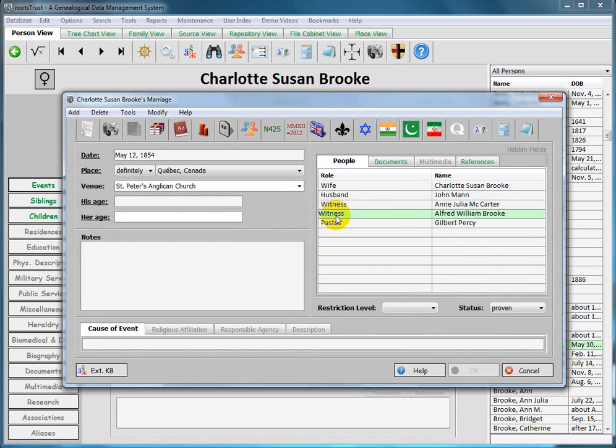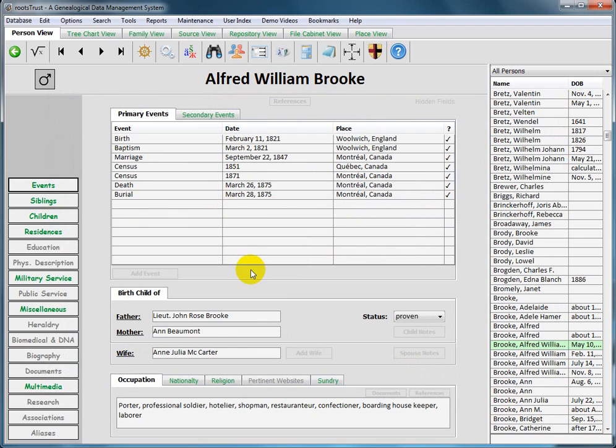And here you see that one of the witnesses is Alfred William Brooke. So if we click on that, we go back to Alfred William Brooke. So that's the type of navigation that's available for primary to secondary event relationships.